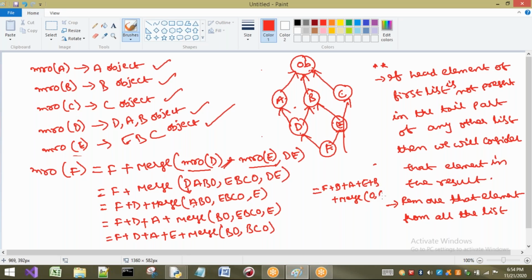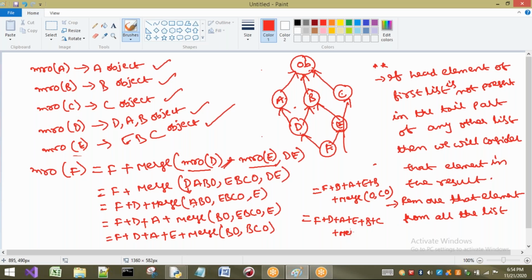Only what are there? O, CO are there. CO is nothing but object. Now see. So here O is there. It is a tail part here. So I should not consider this O. So I have to consider what? C is head part. Is there any other list to check for C? Not there. So C has to be considered. Then what happens? F plus D plus A, E, B and C.